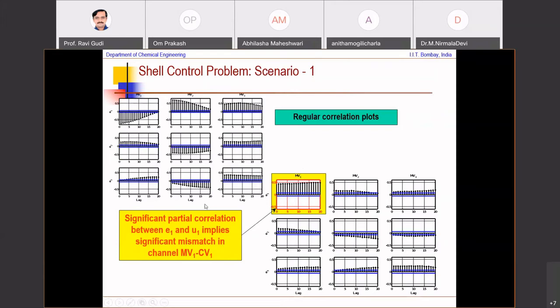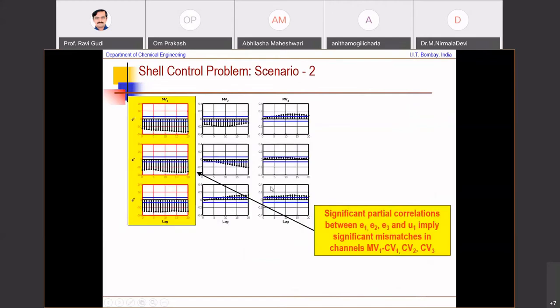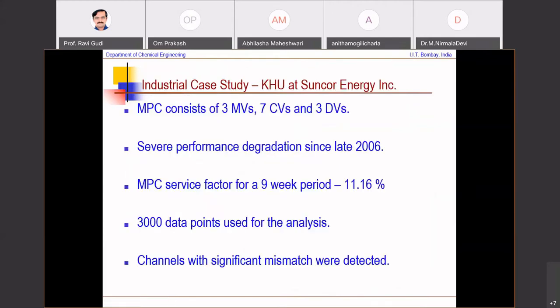So when you are doing this kind of analysis, you are looking at the sequences of E1 and all the E's and all the U's, and you are doing a partial correlation among them to highlight the ones that are really significant, and spurious correlations are suppressed. We applied this also to an industrial case study, the kerosene hydrotreater unit at Sencor Energy.